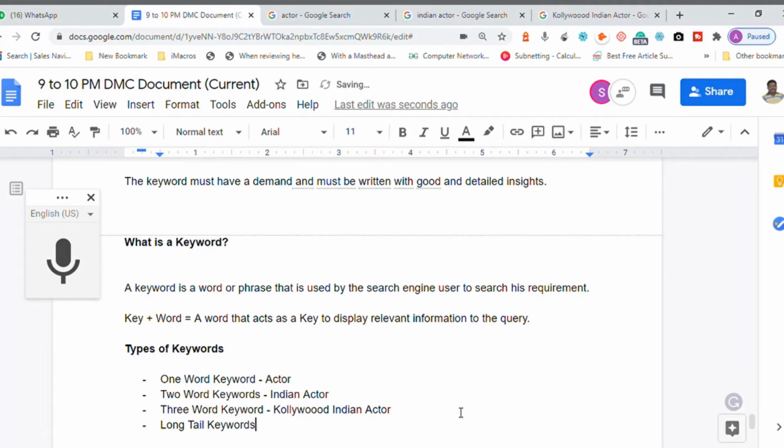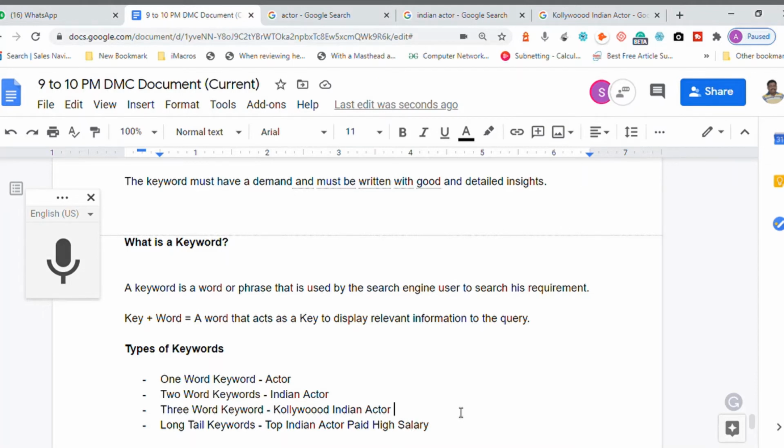Now there is one more thing called four-word keyword or long-tail keywords, which means a keyword with more than four words. Long-tail keyword, which means, for example, top Indian actor paid high salary. You're getting a point? So this is a long-tail keyword, which is longer in nature.